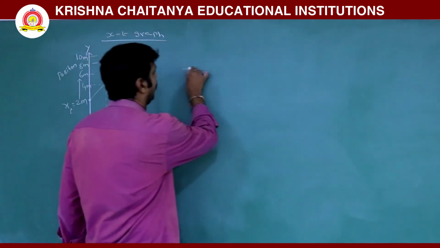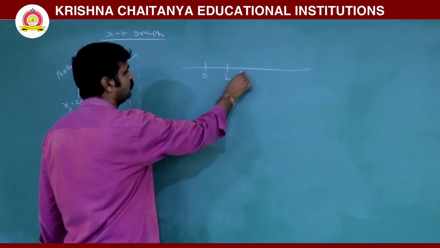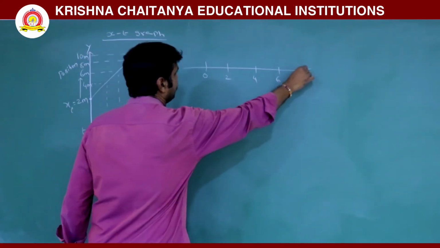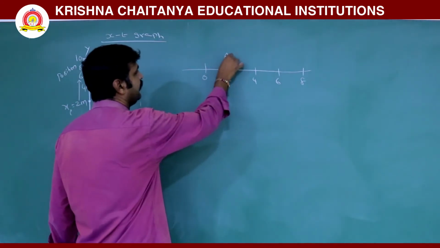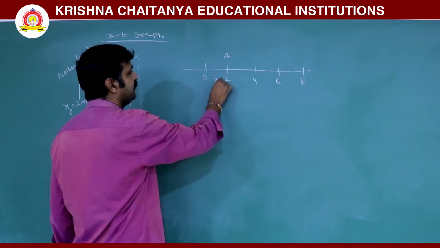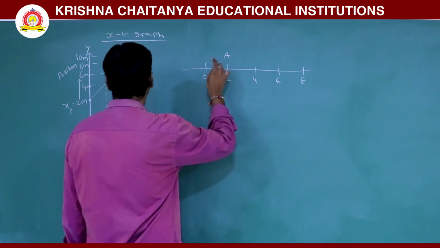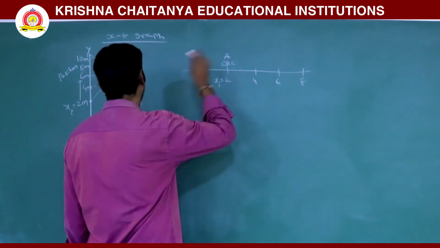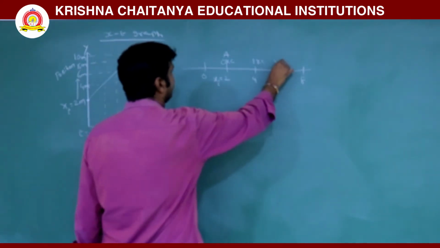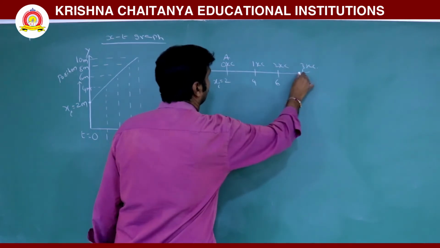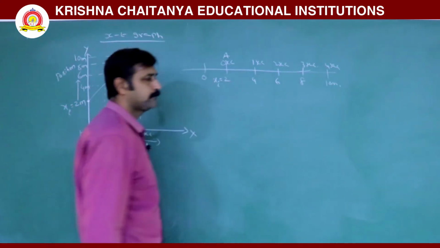So in our regular example, if this is origin, this is 2, 4, 6, 8. These are the positions. Initially body is at this position A, which is initial position 2. Now here body starts its journey at 0 second. Now after 1 second it is at 4, after 2 seconds, after 3 seconds. Similarly after 4 seconds, this is 10 meter.